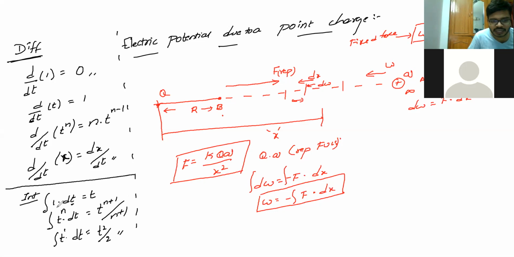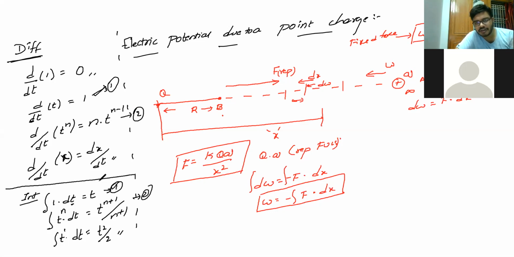If you see, integral 1 into dt is t, so dt is 1. The first one is related to this one, and the second one is related to that one. It is exactly opposite to the differentiation. Here it is multiplication, here it is division. Here it is minus 1, here it is plus 1. The same terms. Clear? These are the basic formulas we are using in physics. When and where we use the formulas, I'll write here itself. Just take it down slowly.